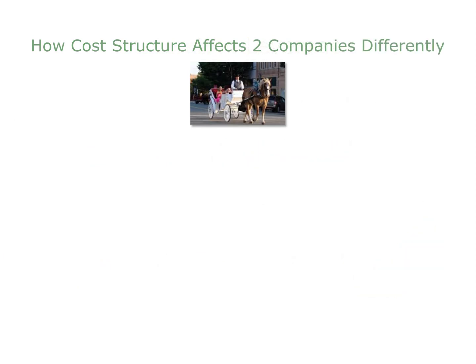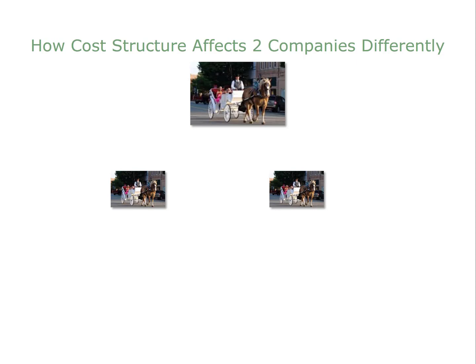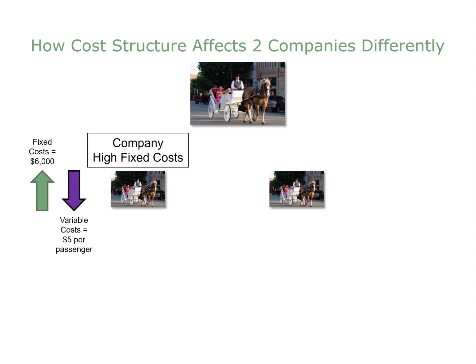Using two different companies with different cost structures, one with high fixed costs, the other with low fixed costs, I'll show you how they are affected differently by the same exact change in sales. These two companies both offer horse and carriage rides in South Carolina. There are only two differences between the companies. The first company has high fixed costs in proportion to its variable costs. Fixed costs are $6,000, and the variable cost is what they charge each passenger, $5 per passenger.